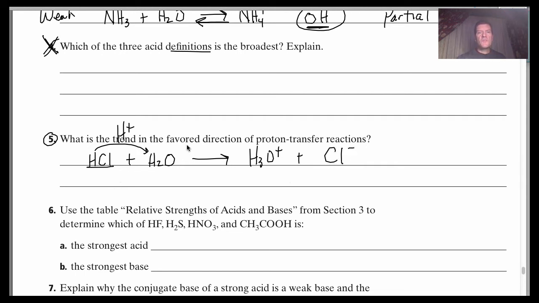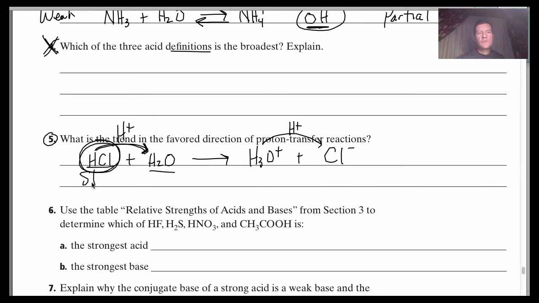So the favored direction for proton transfer reactions is always the one that has the stronger acid on its side. So on the left side, it is the HCl that is going to be acting as the acid, donating its proton, H+, to the water. If we look at the reverse direction, it would be this hydronium ion that would have to transfer the H+ back to the Cl to go back to what we originally had.